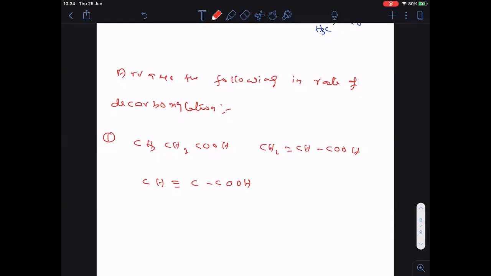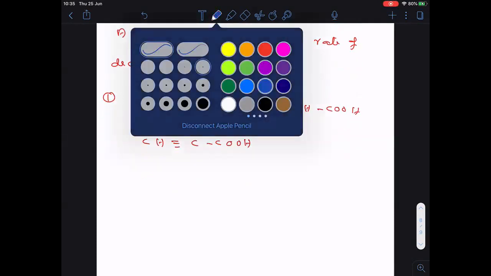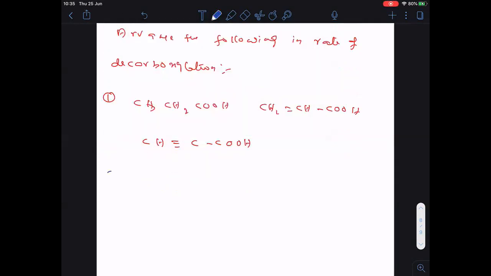So here, now what is the solution for this question? We have to form the anion. Okay, so in first case, remove the CO2, form the anion. Clear? Now, in the second case also, remove the CO2, form the anion. Similarly, in third case also.